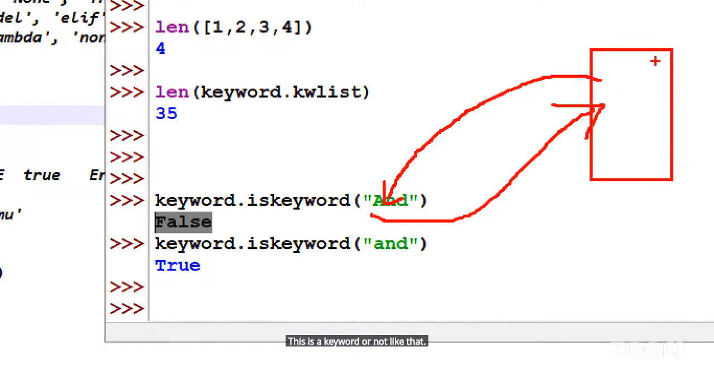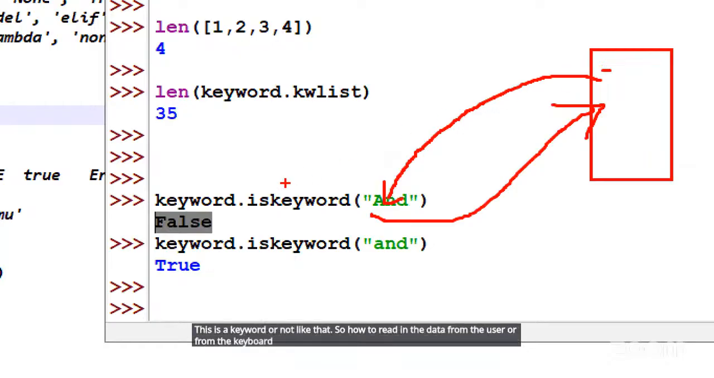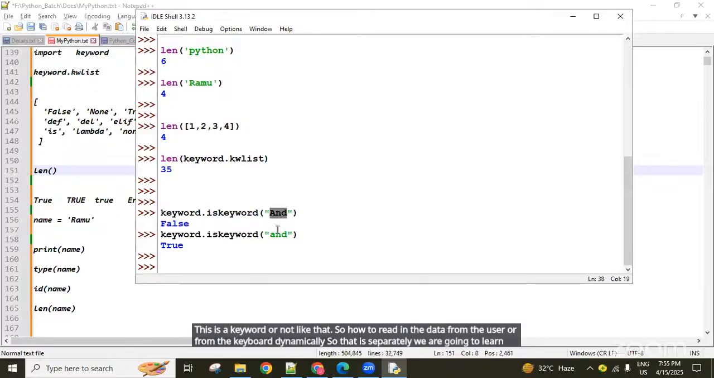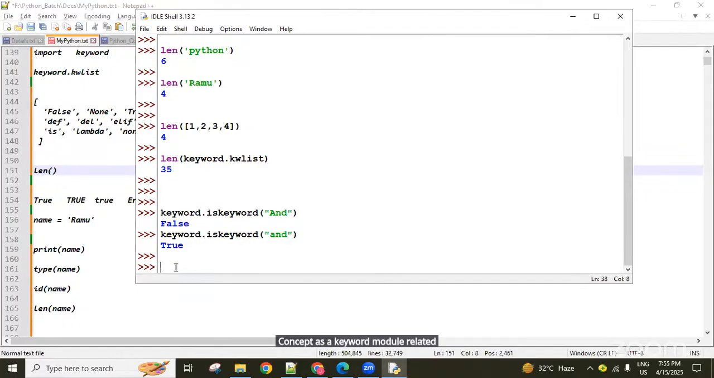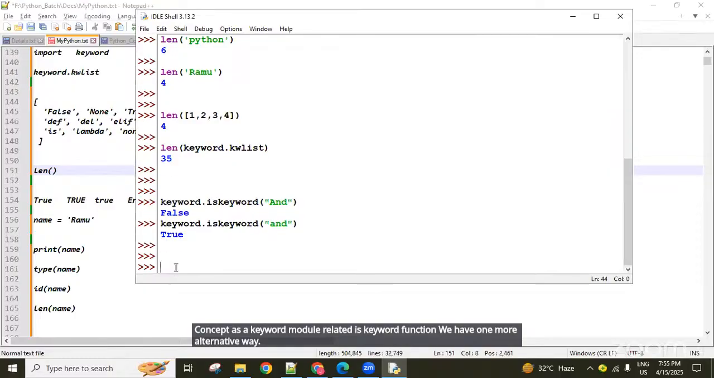So how to read the data from the user or from the keyboard dynamically? That we are going to learn separately. So right now static data only. Okay, this is one concept, guys, the keyword module related is keyword function. We have one more alternative way.